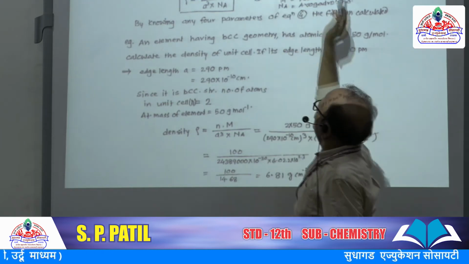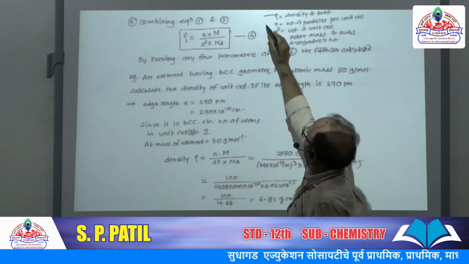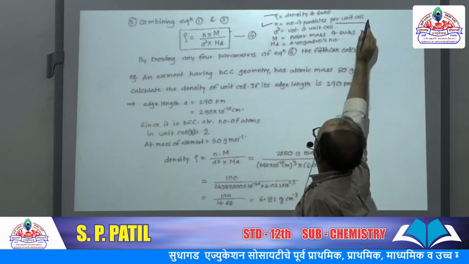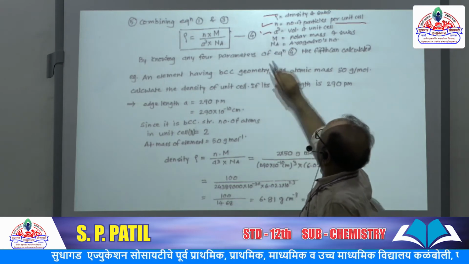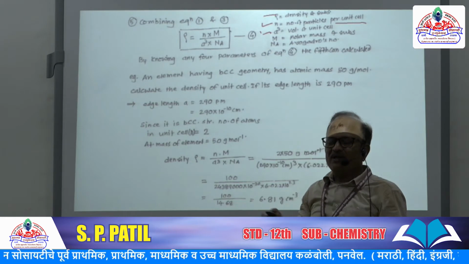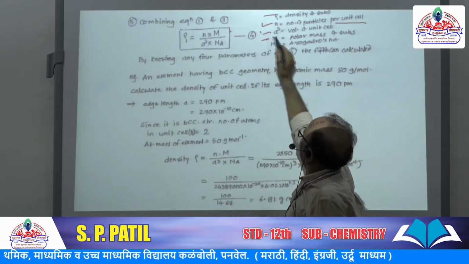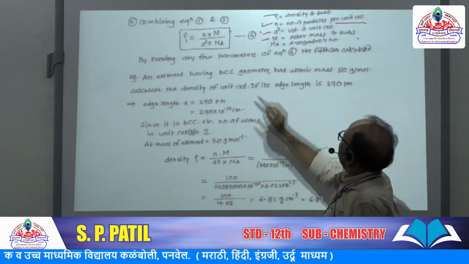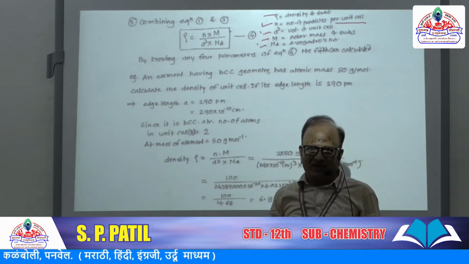Rho is the density, n is the number of particles present in the unit cell, a cube is the volume of the unit cell, capital M is the molar mass of substance, and Na is Avogadro number.